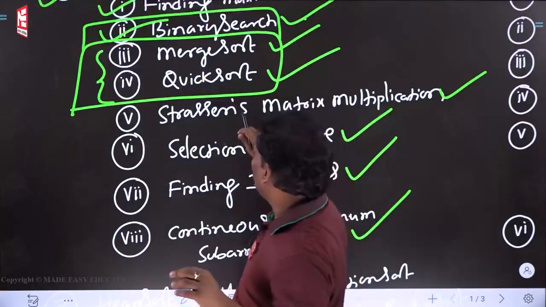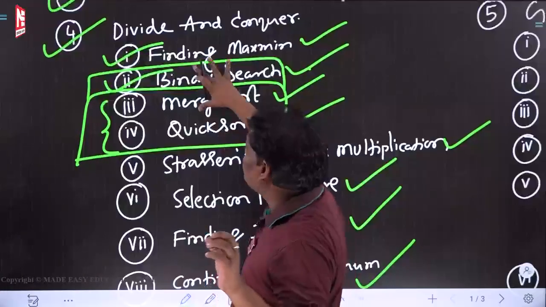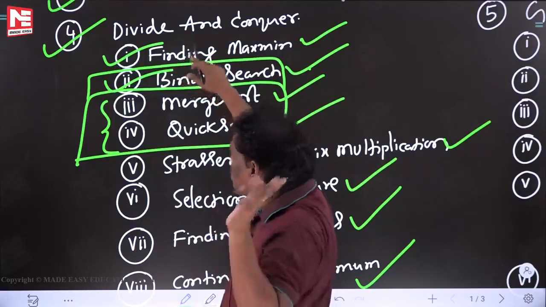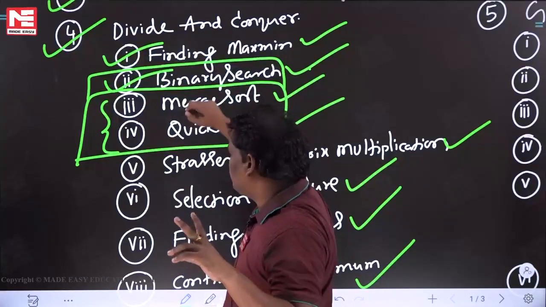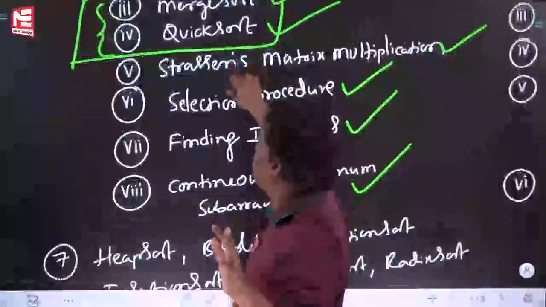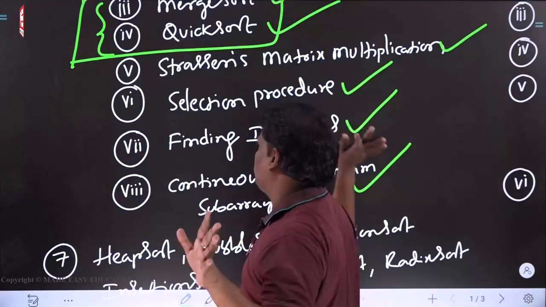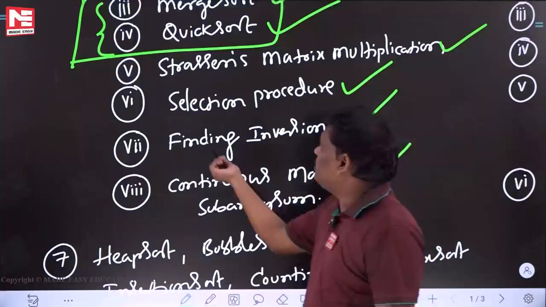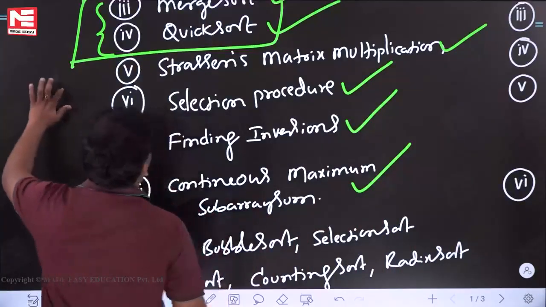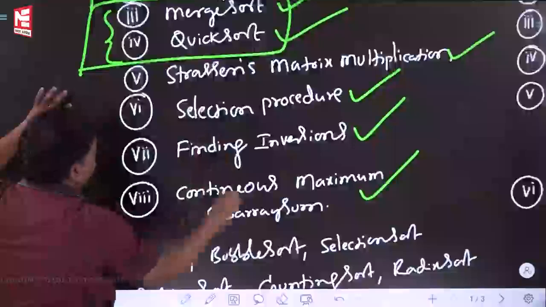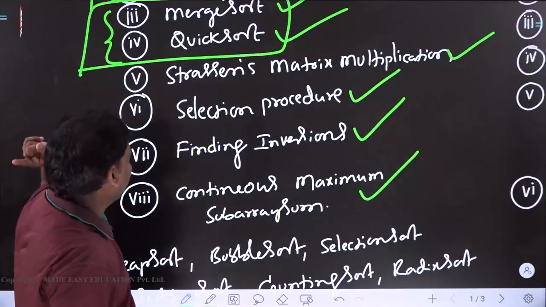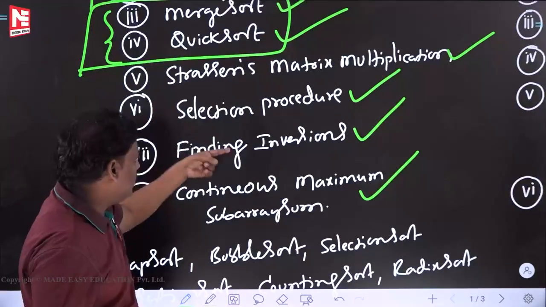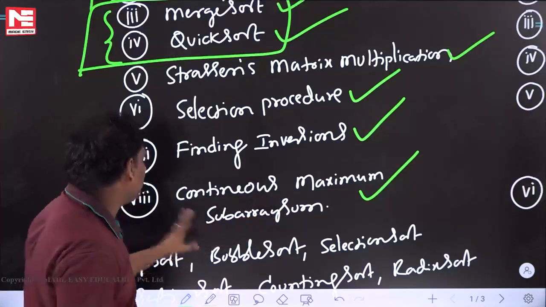From the GATE examination point of view, through experience I am saying these 4 are important. Maybe next year also one of the questions will come from these 4. It doesn't mean that you will leave the remaining things. Study these also once. They will be really useful at some point of time, maybe in the GATE exam itself they may come. Anyhow, these 4 are important. These also you study: Strassen's matrix multiplication, selection procedure, finding inversion, continuous maximum subarray.